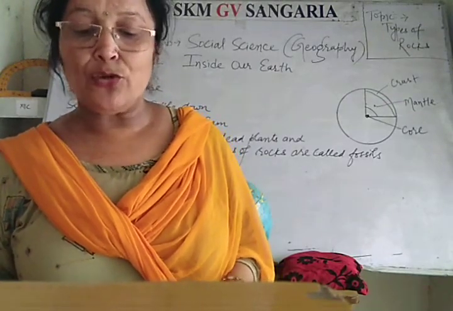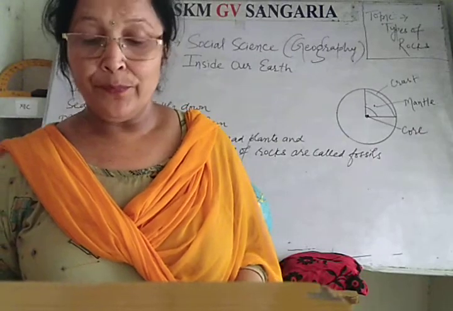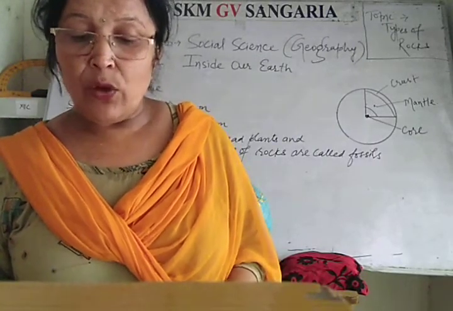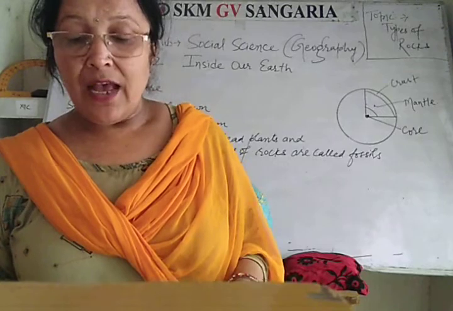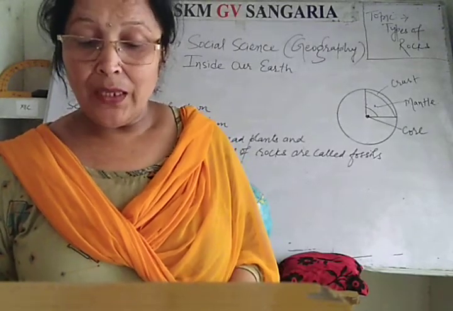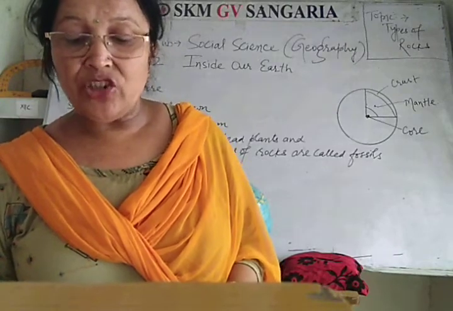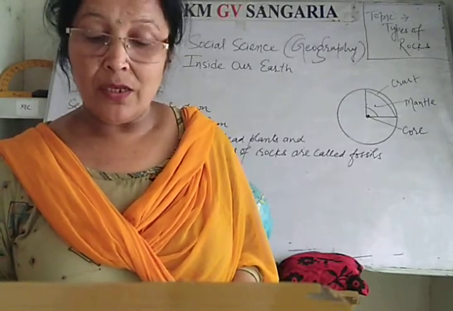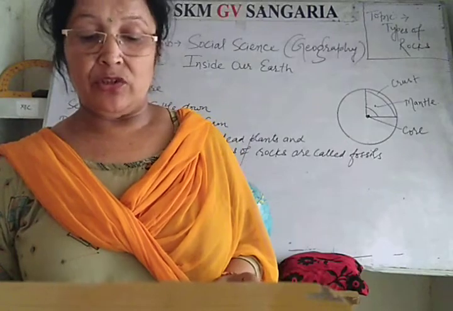For example, sandstone is made from grains of sand. These rocks may also contain fossils of plants, animals, and other microorganisms that once lived on them. Igneous and sedimentary rocks can change into metamorphic rocks under great heat and pressure.